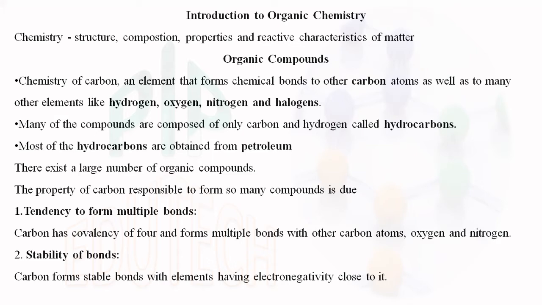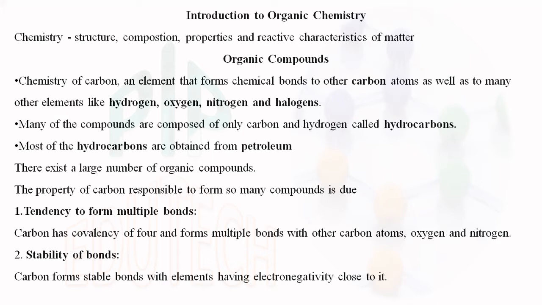The basic property of the carbon atom, which is responsible for forming so many organic compounds, is its tendency to form multiple bonds.